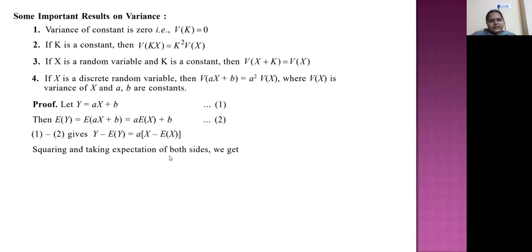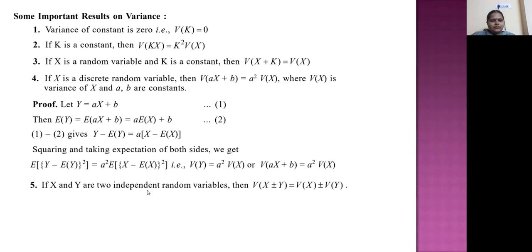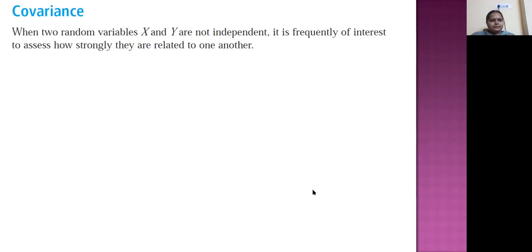Squaring and taking expectation on both sides. First we square these two, then we take expectation on them, and we get E of (y minus E of y) whole square equals a square into E of (x minus E of x) whole square. That is, variance of y equals a square into variance of x. So V of (ax plus b) equals a square into variance of x. Another result: if x and y are two independent random variables, then V of (x plus or minus y) equals V of x plus V of y.